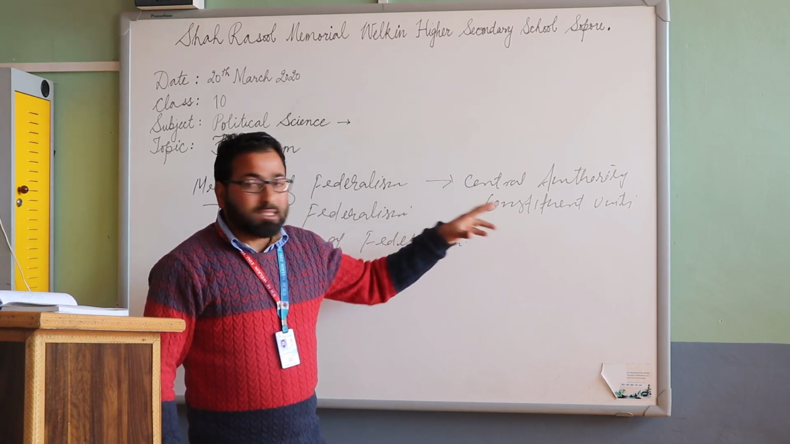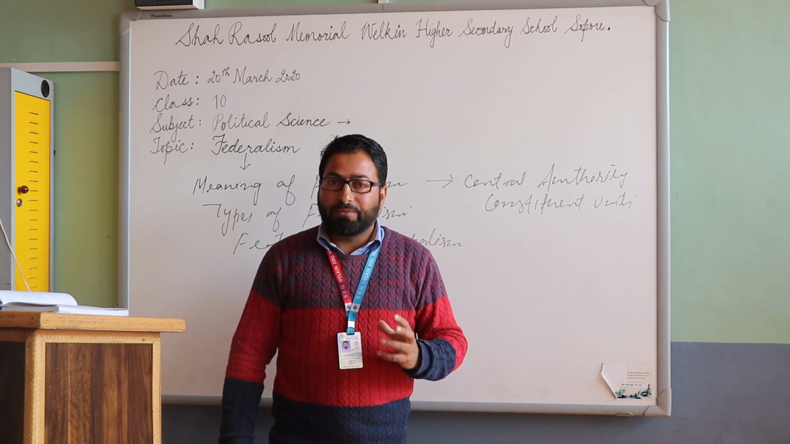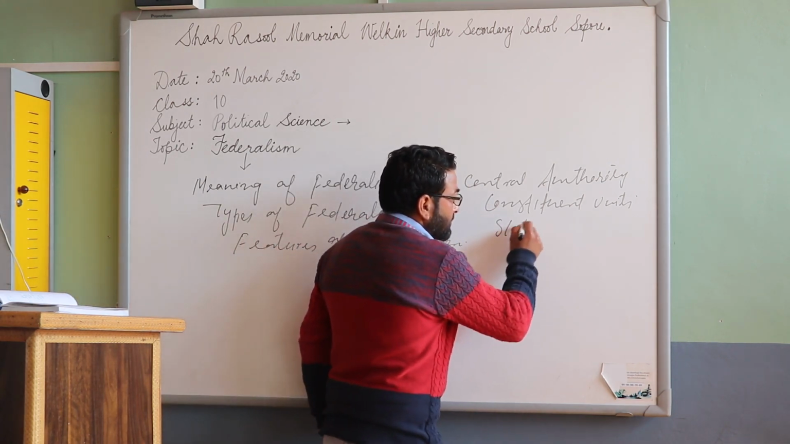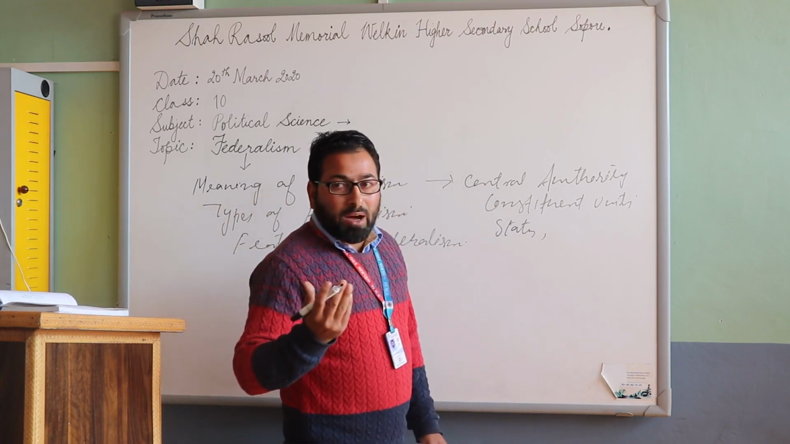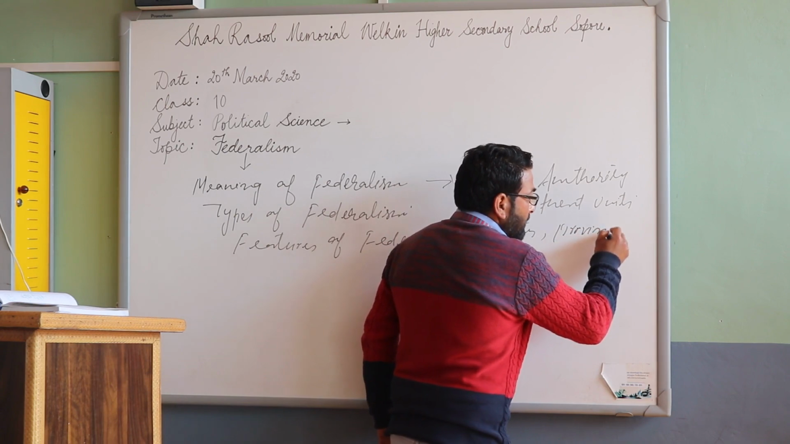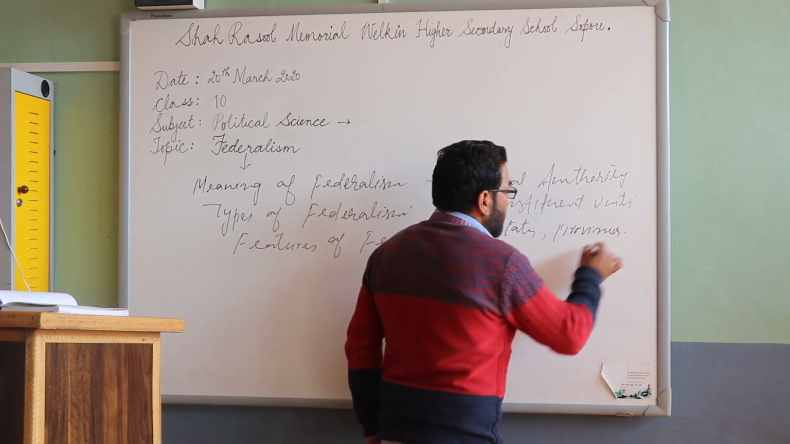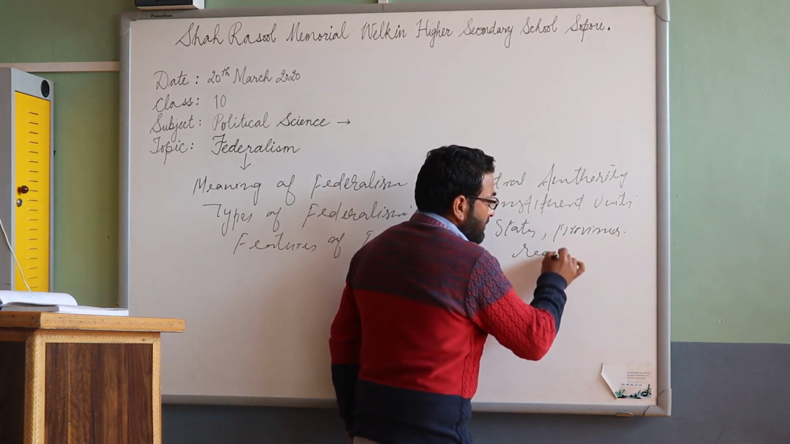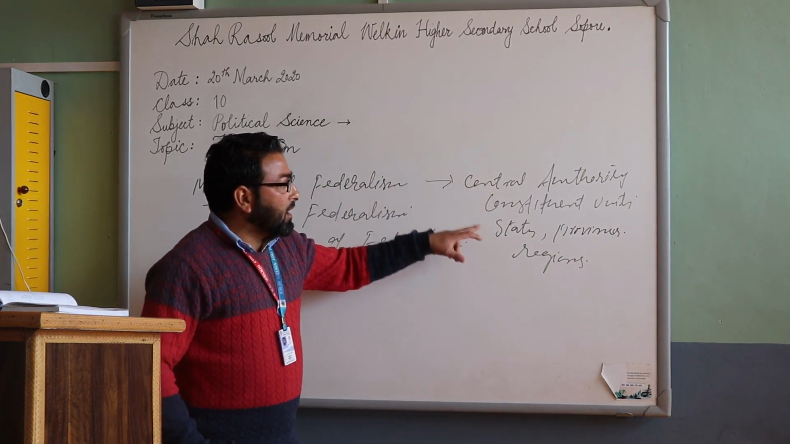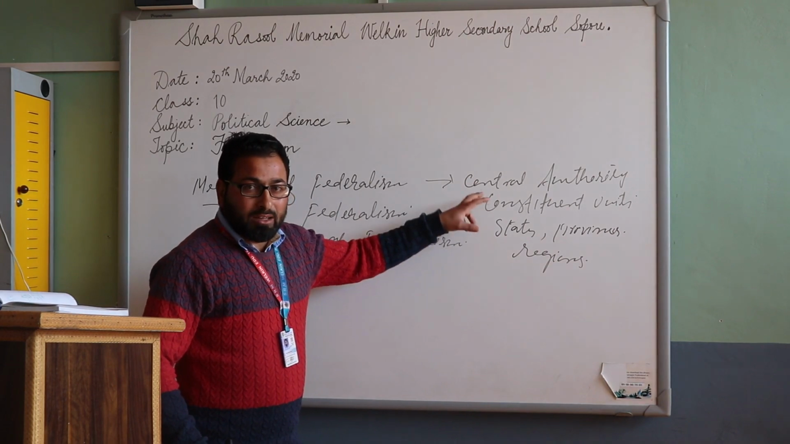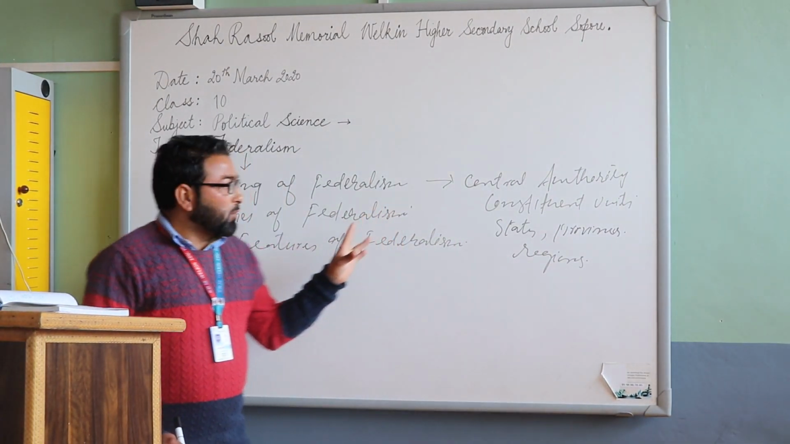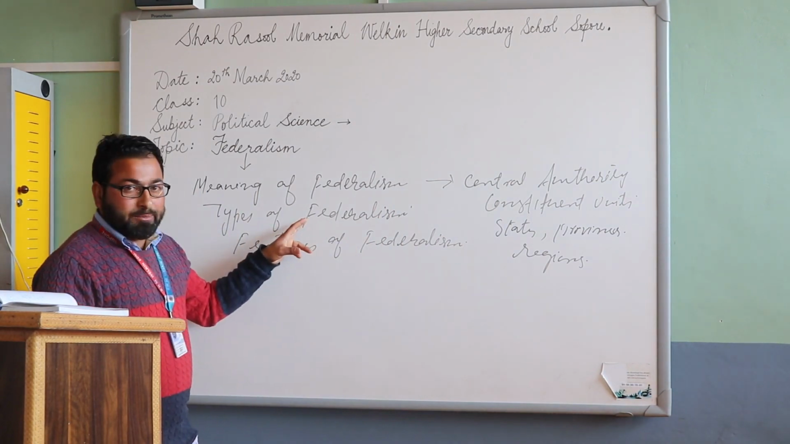These constituent units are known by different names in different countries. In India, they are known as states. In some countries, like Pakistan, they are known as provinces. In some countries, like Belgium, they are known as regions. So when power is shared between the central government and the state governments or constituent units, the system is known as federalism.